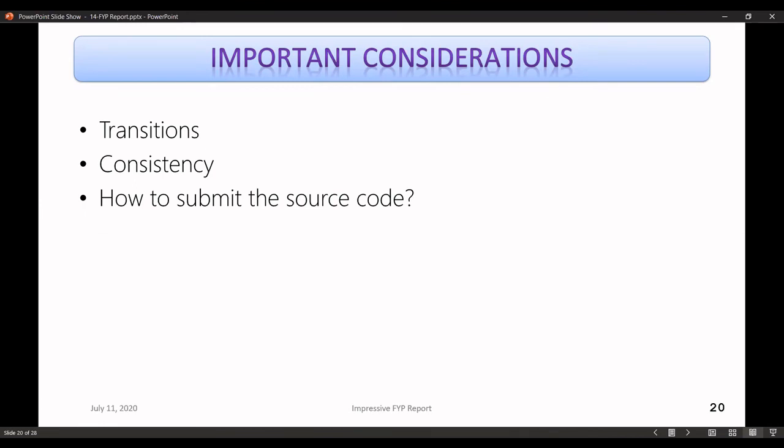And we did talk about how to submit the source code. These days, you can also provide a link to a repository. It's not even necessary to include a CD that has source code or a flash drive, unless it's very important or needed by the department. Rather, you can have a GitHub repository. We talked about how to create a GitHub repository, and you may have the entire source code there, and anyone with the link can access that public repository.